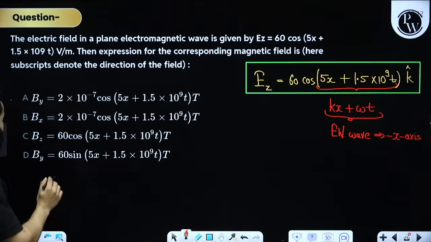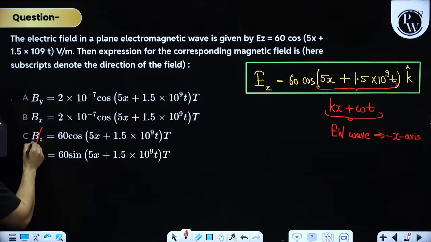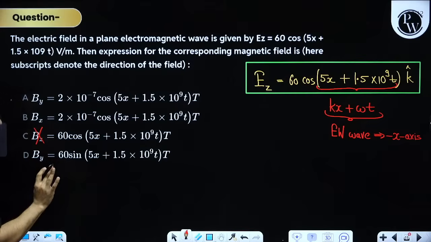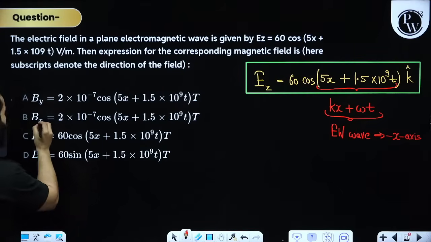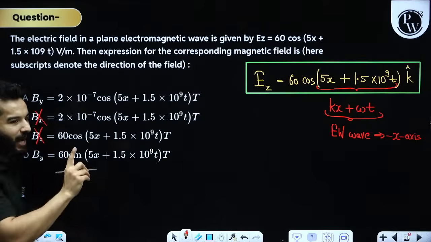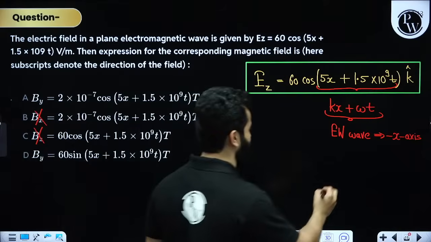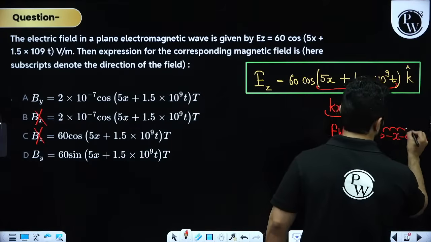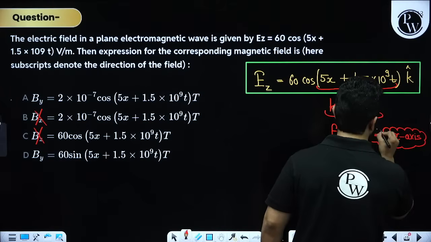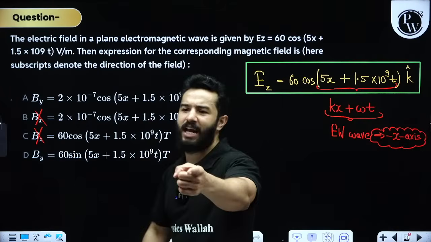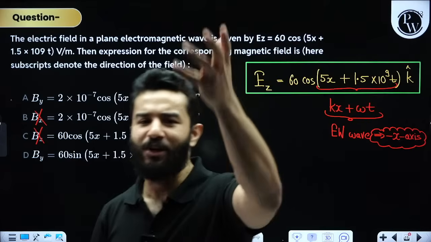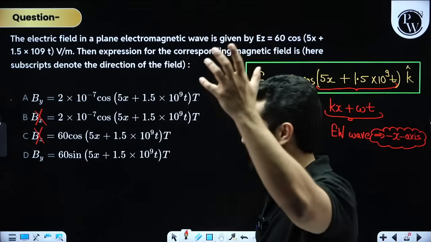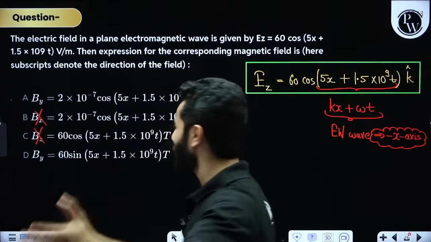What we can actually say is, sir, this is not possible. Z is not possible. And sir, X is also not possible because the electromagnetic wave is traveling in the X direction. This is also not possible, sir, because the electromagnetic wave is traveling. How come the magnetic field will also travel?